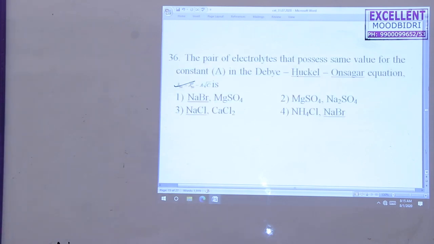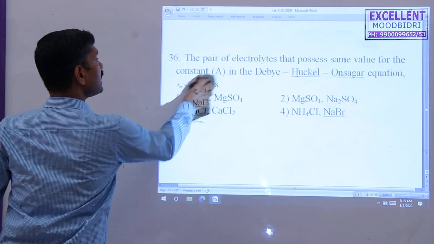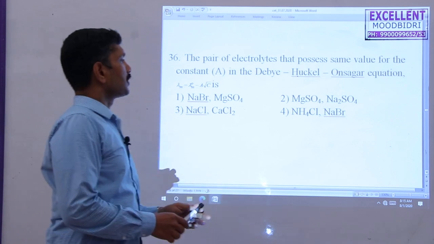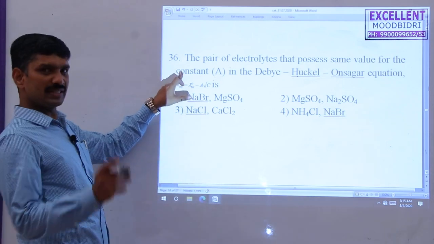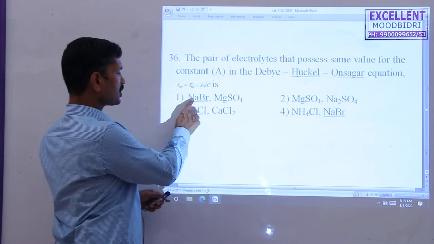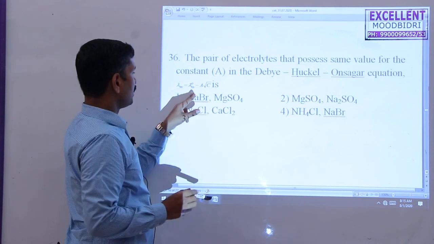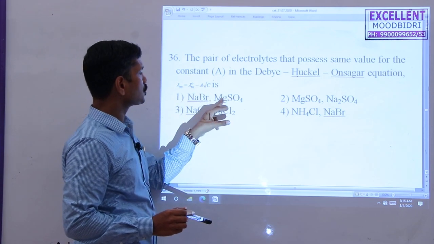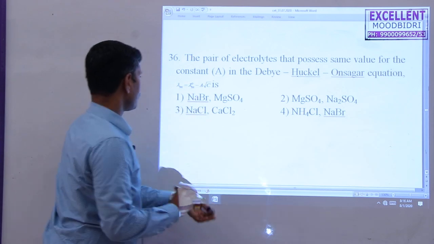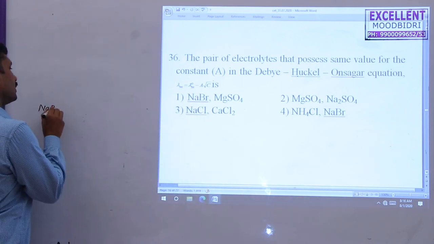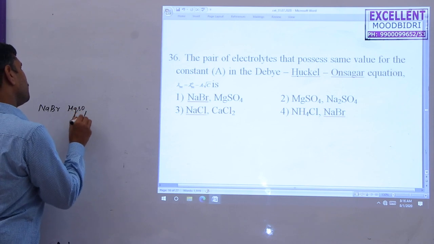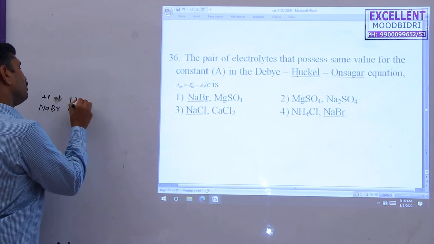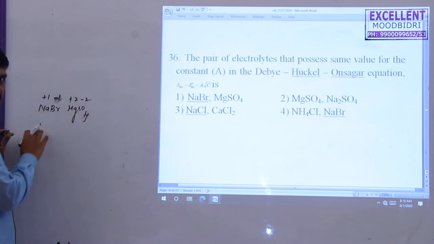Okay. Next question. The pair of electrolytes possesses the same value for the constant in the Debye-Huckel-Onsager equation. Actually, the same value means, if you go for the first type of electrolyte, this is plus 1 cation and anion, plus 1 minus 1, here plus 1 plus 2. In this case I consider NaBr and MgSO4. So this is a plus 1, minus 1 system. So this is a plus 2, minus 2. But the charges are not identical.